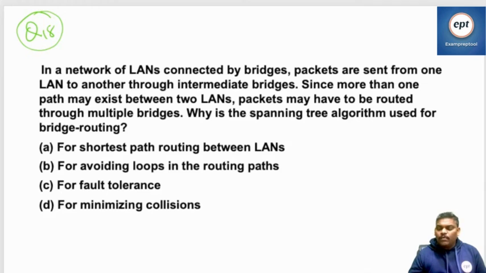In a network of LANs connected by bridges, packets are sent from one LAN to another through intermediate bridges. Since more than one path may exist between two LANs, packets may have to be routed through multiple bridges. Why is the spanning tree algorithm used for bridge routing?